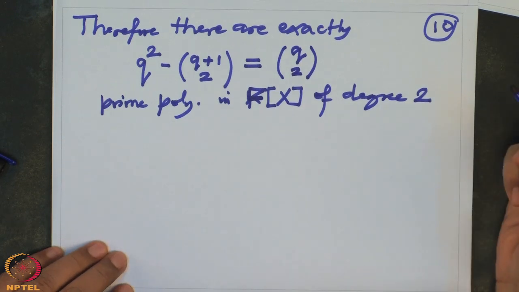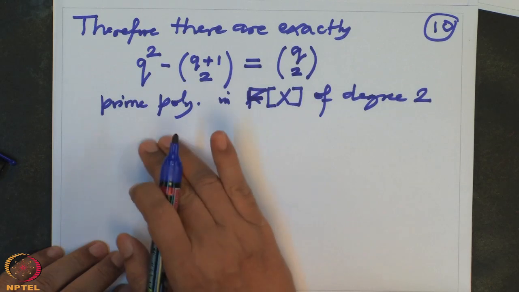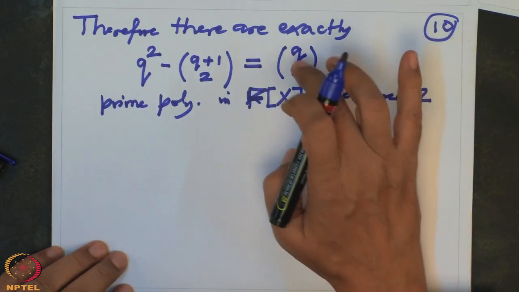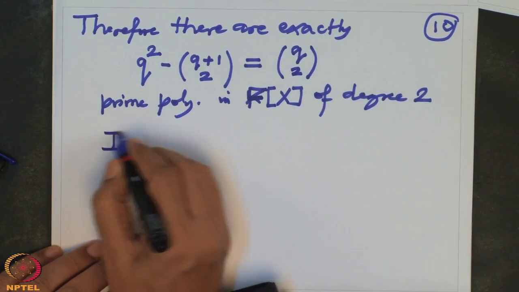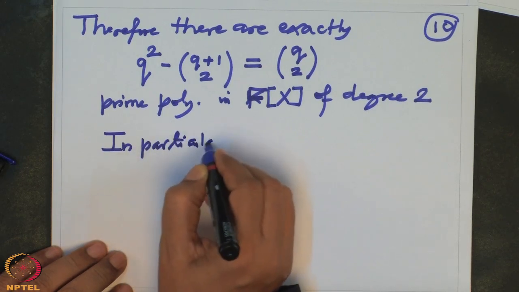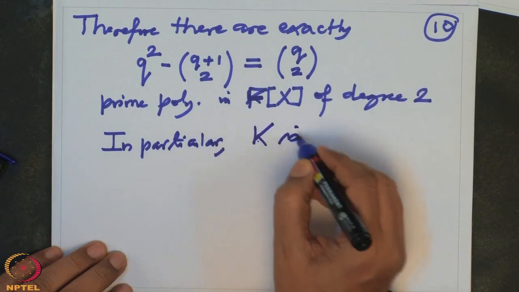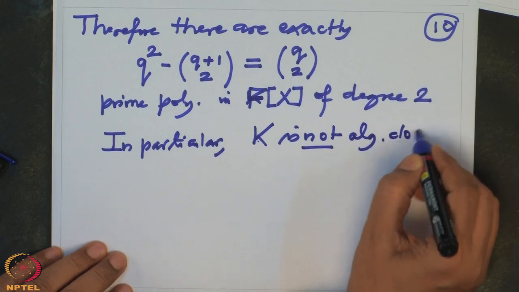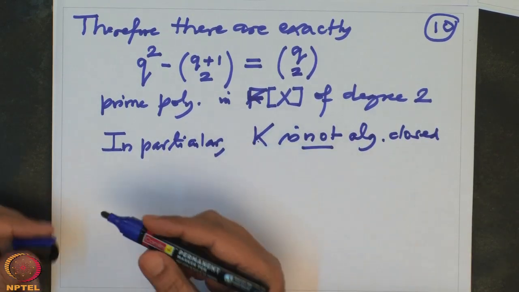So what did we check? We actually found out how many prime polynomials there are of degree 2 in Fx in a finite field with q elements. So in particular, F is not algebraically closed, because if it were algebraically closed, then there would be only linear prime polynomials.